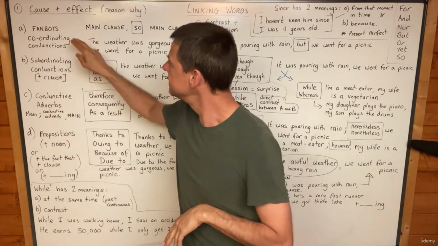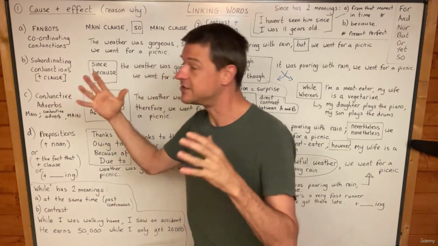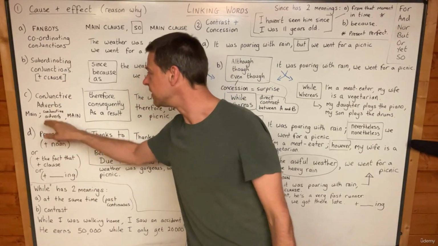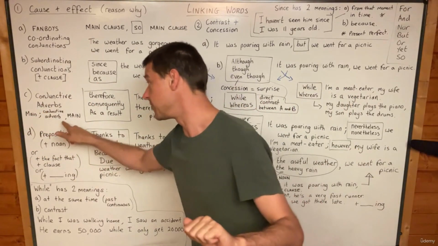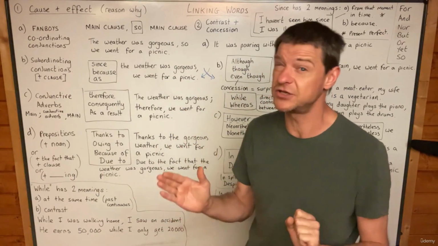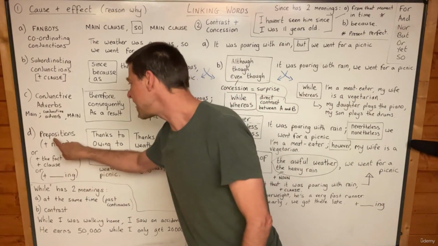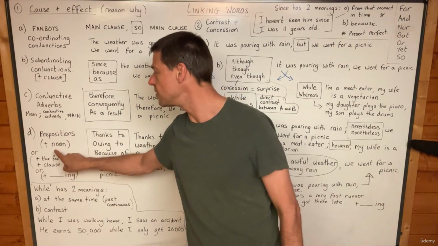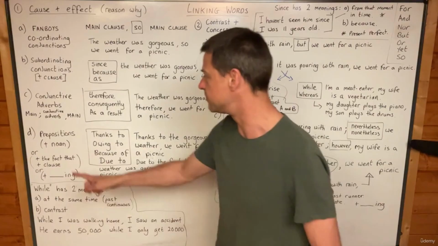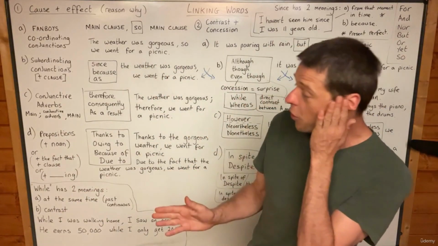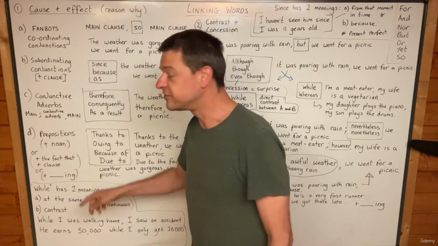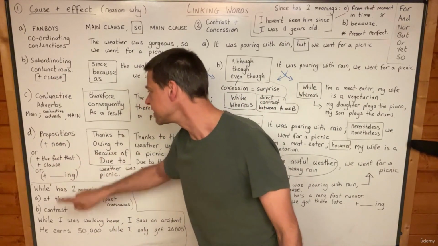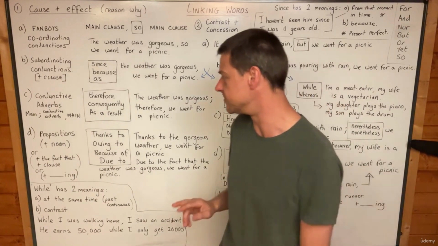Okay, so sometimes they are conjunctions and they join clauses together. Sometimes the linking word is an adverb and they also join main clauses, but the punctuation is different. And we have prepositions, and you already know that prepositions are followed by a noun. Yeah, preposition plus noun. Or some of our prepositions we can turn into conjunctions by adding the fact that. Yeah, we'll look at that in a moment.